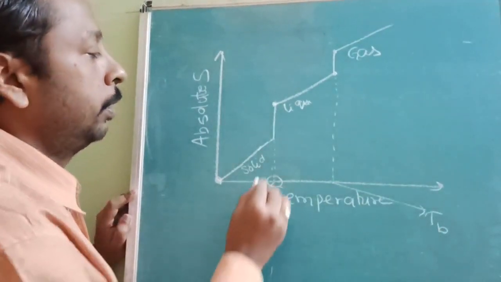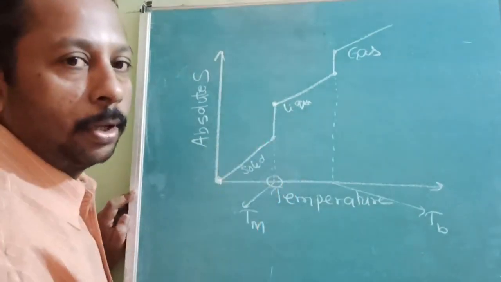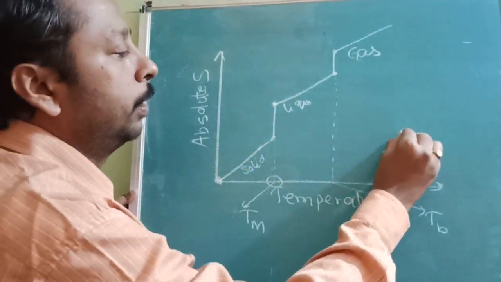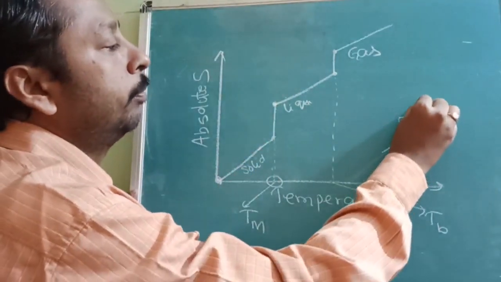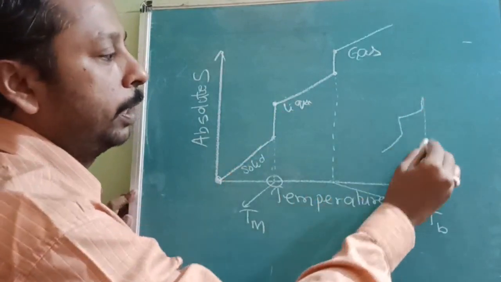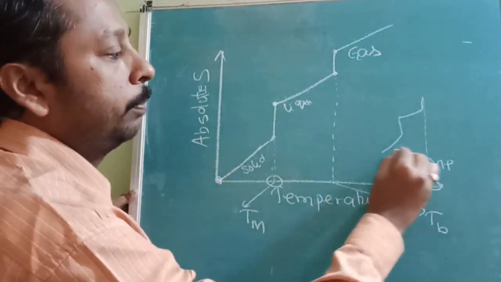Is it understood? In some solids, one more change in the graph is also possible. Below the melting point only, there can be some sudden variation like this before the melting point.